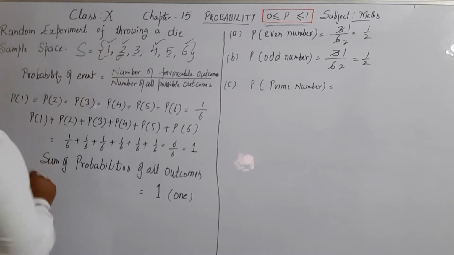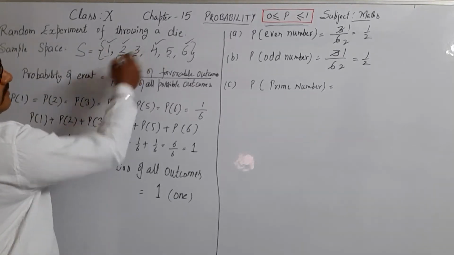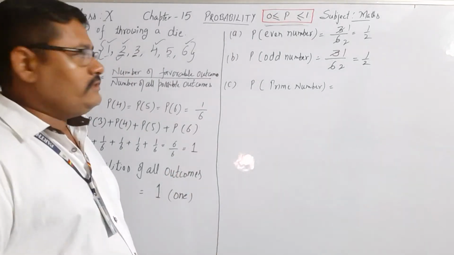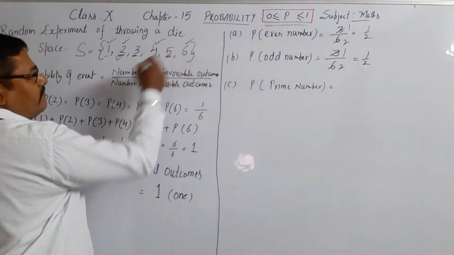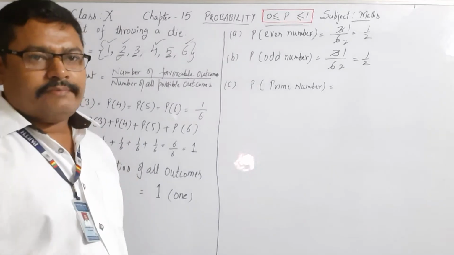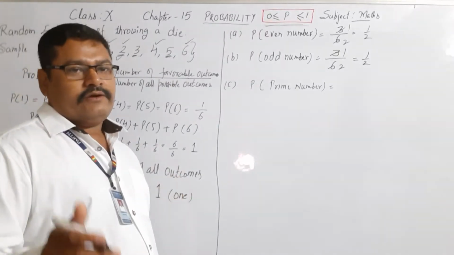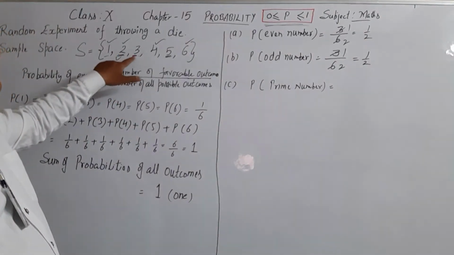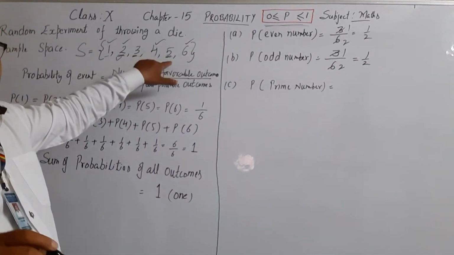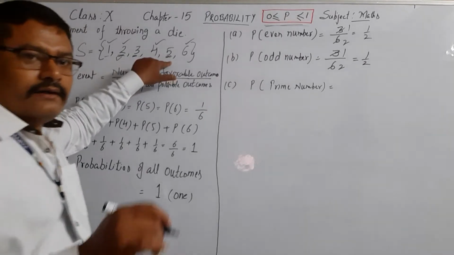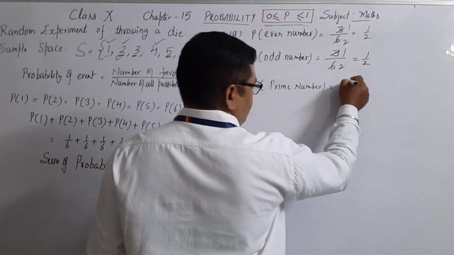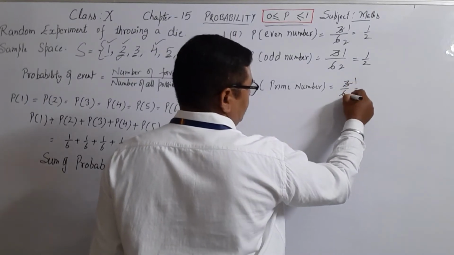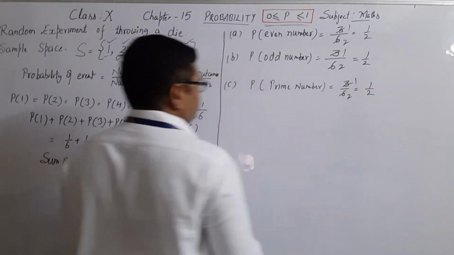2 is a prime number, 3 is a prime number, 4 is not a prime number because it is divisible by 2 also, 5 is a prime number, 6 is not a prime number because it is divisible by 2 and 3 also. So how many prime numbers are there? 1, 2, 3. So in favor of prime numbers, there are 3 outcomes. So its probability is equal to 1 by 2.